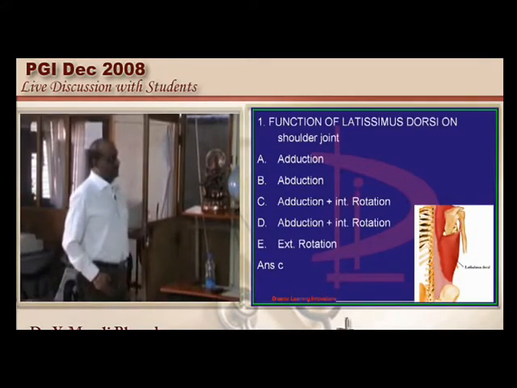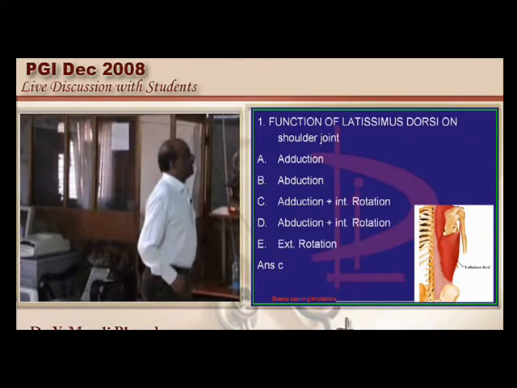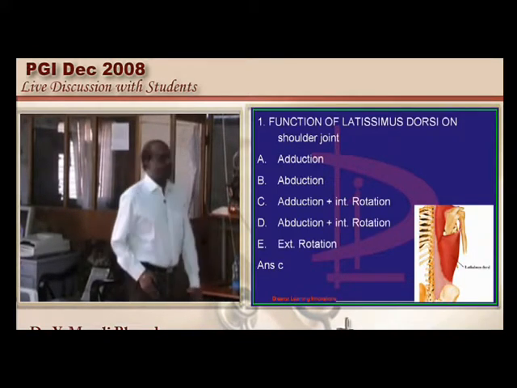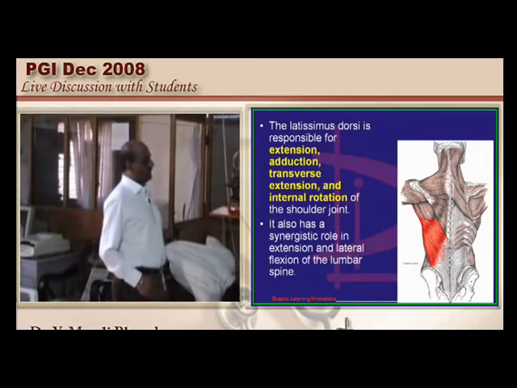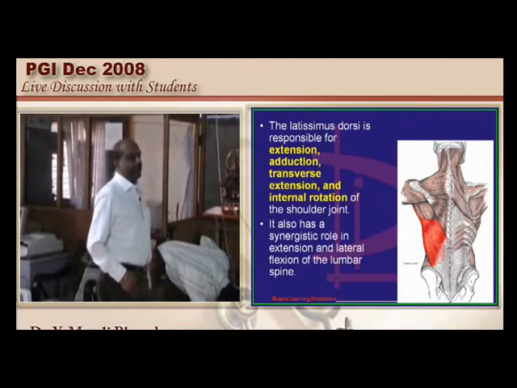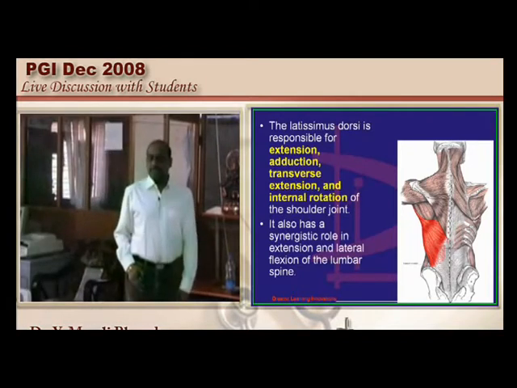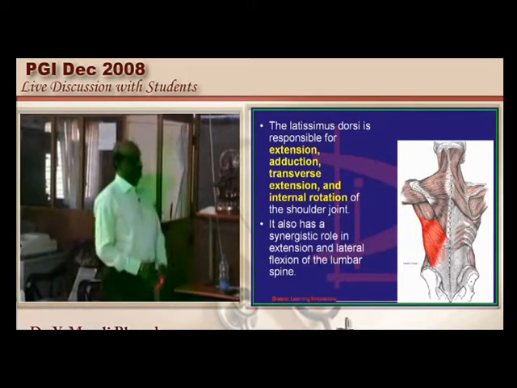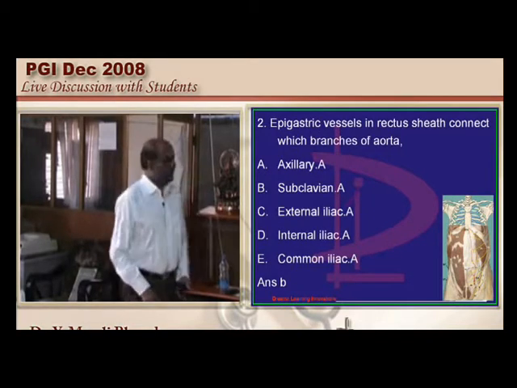The function of the latissimus dorsi on the shoulder joint, what is it specifically? We need to remember that the latissimus dorsi is important for the extension, adduction, transverse extension and internal rotation of the shoulder joint. And it also has a synergistic role in the extension and the lateral flexion of the lumbar spine, which needs to be remembered. That's the reason adduction and internal rotation are the two important properties of the latissimus dorsi.